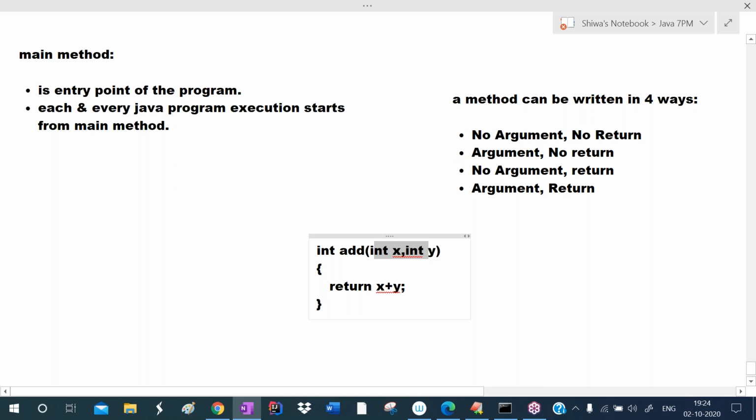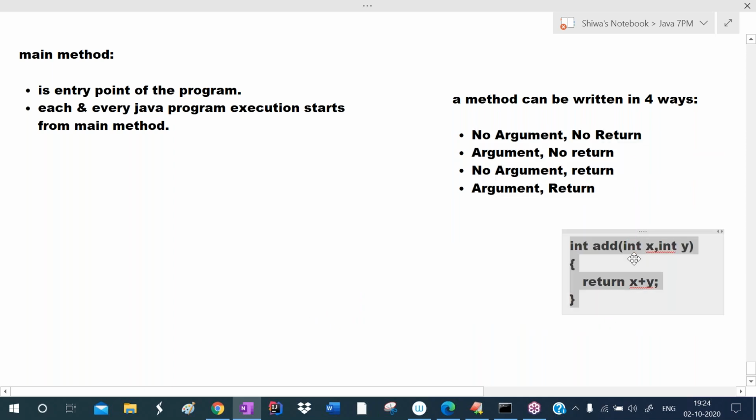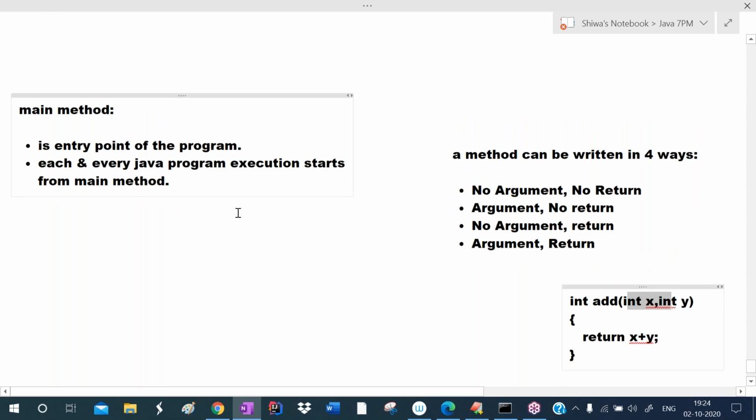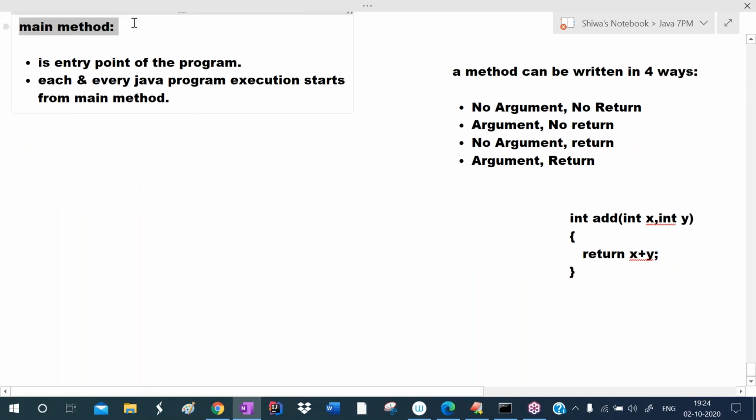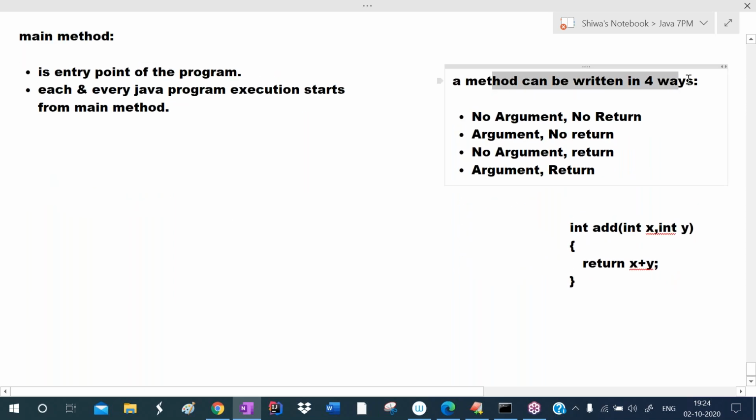So like this, how many ways are there? 4 ways are there. So method can take the arguments, you already know it. Similarly, what is main? Main is a method. So generally, a method can be defined in how many ways? 4 ways. These are the 4 ways.